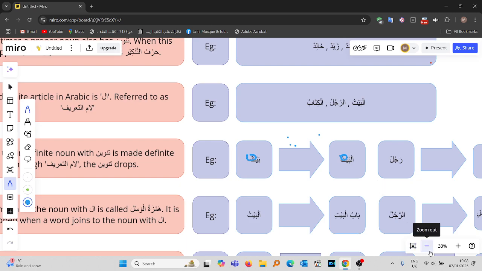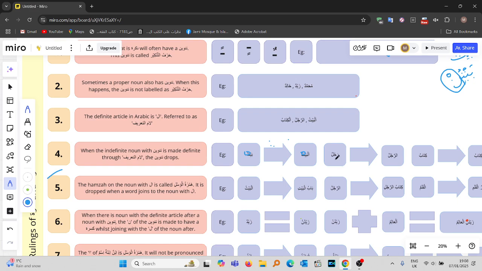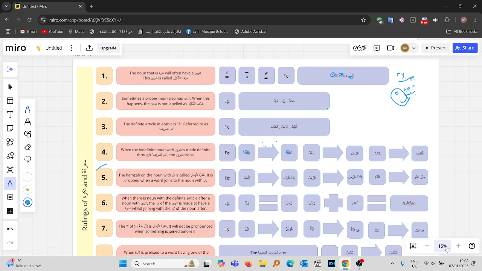That tanween is dropped. Another example we've given over here is rajulun or rajulan or rajulin. It's nakira. You add alif lam, it becomes ma'rifa. So it becomes ar-rajulu or ar-rajula or ar-rajuli, depending upon the i'rab. It won't be ar-rajulun, it won't be ar-rajulan, or it won't be ar-rajulin. Another example is kitabun. You have kitabun over here as nakira.